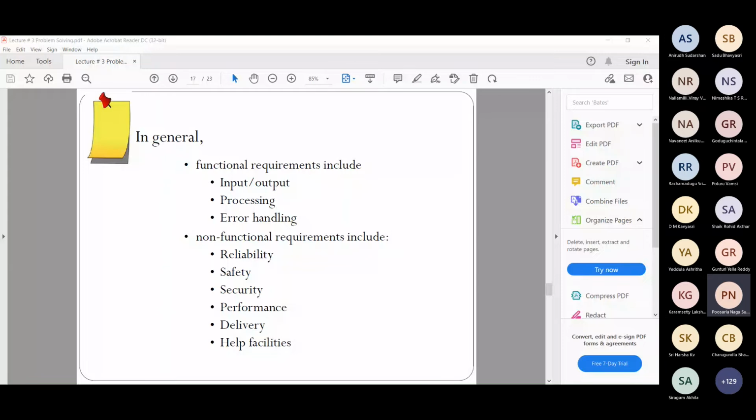Ma'am, I have a doubt. Ma'am, you said booking a ticket when the server is busy, the system will get stuck. Isn't that under error handling? Error handling is not that. Booking the ticket under high load is performance only. How well your software performs when you have a large number of users. If the performance is not so great when you have a large load, it may not perform well.